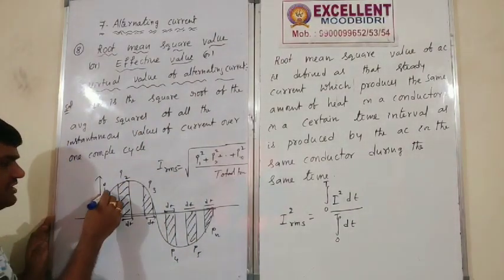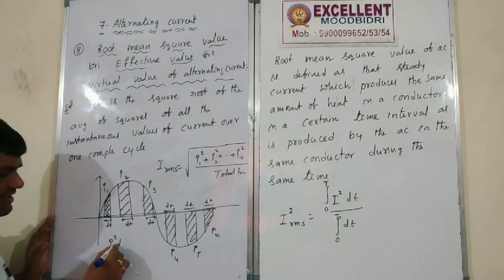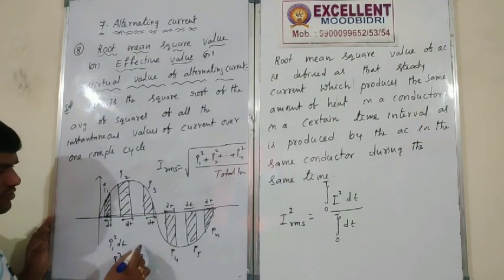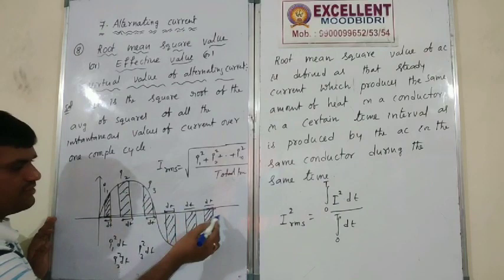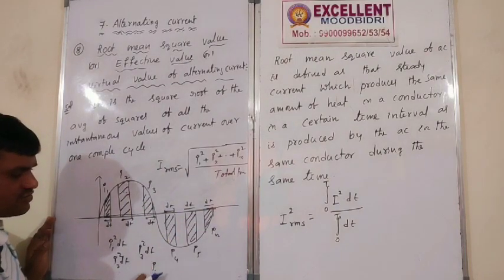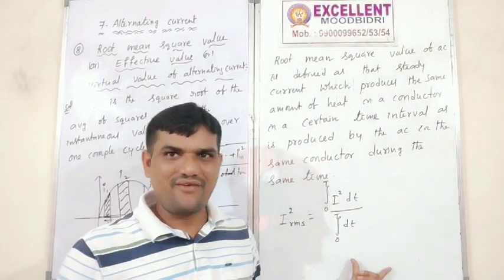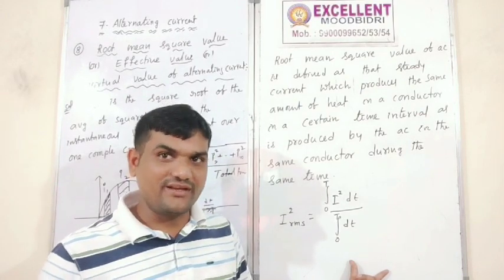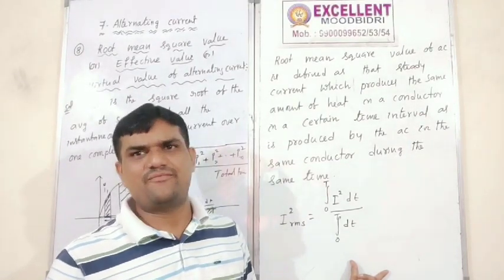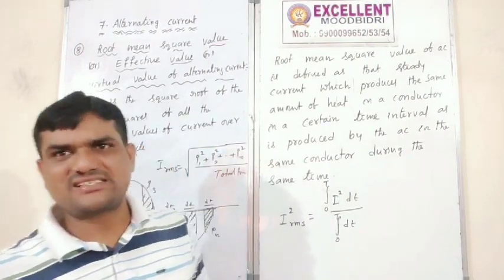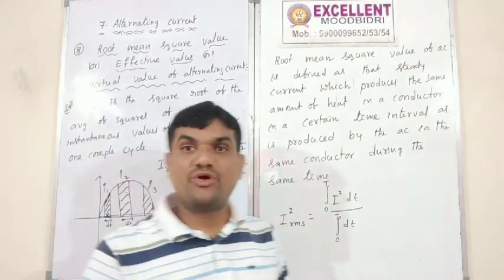From here to here, I1 square into dt, here also I2 square into dt, here also I3 square into dt, up to IN square into dt, and the average of this. During one complete cycle, that total average current is nothing but the IRMS current. Generally, we will say the definition. One more easy definition will be there.